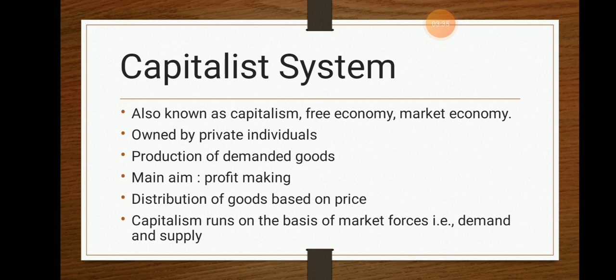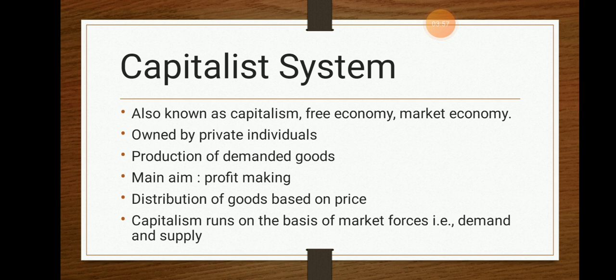Based on demand and supply, the individuals or private people produce goods. Only the demanded products will be produced or supplied in the market, so it is known as market economy. And which was the first question, what to produce? Which kind of products will the capitalistic economy produce?